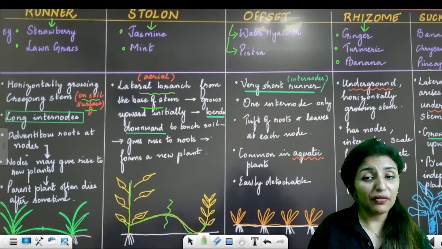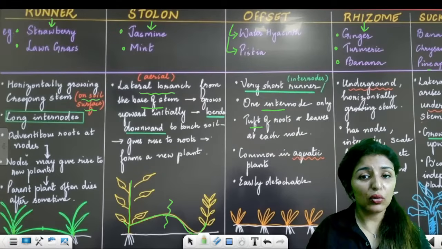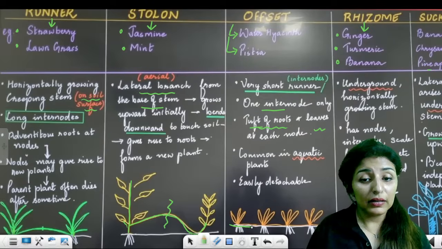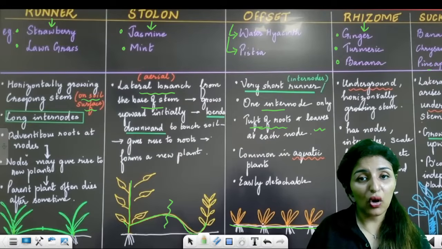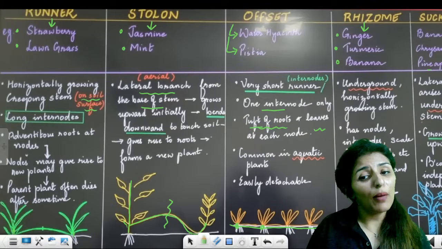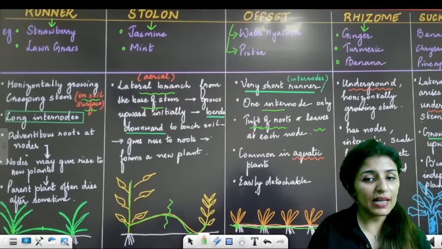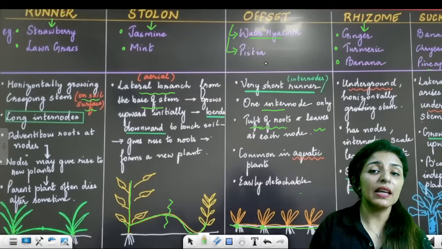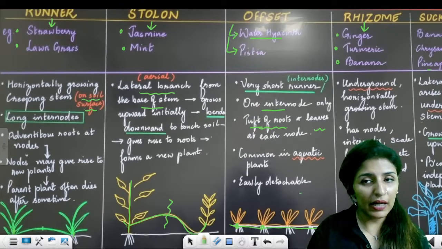Coming on to offset, very short runner, one internode, and on every internode, there is a tuft of roots and leaves. So see here, this is the picture of an offset. At every node, we have a tuft of leaves, group of leaves, and group of roots. Now, commonly seen in aquatic plants and easily detachable. Examples are pistia and water hyacinth, both are aquatic plants.